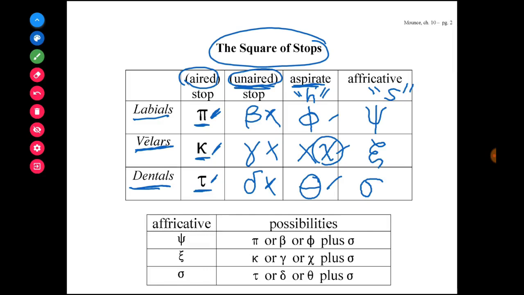And I can't emphasize enough that you need to memorize this chart, because you will not only use this to learn the third declension nouns, but you'll revisit this chart over and over again with other parts of speech. You'll use it when you learn verbs, for example, and you'll use all aspects of the chart.